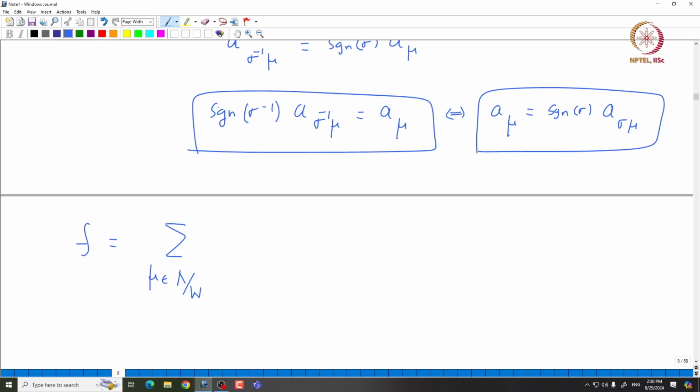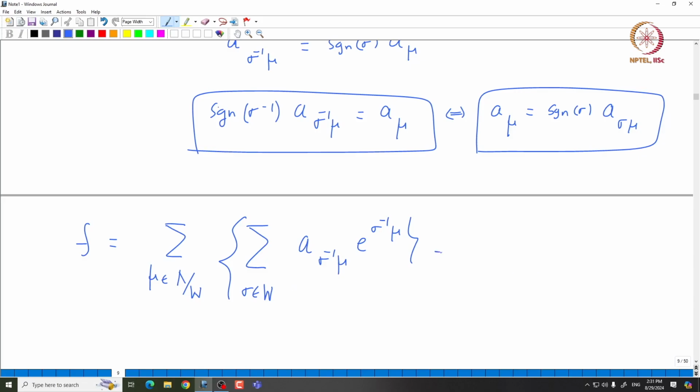You take the first summation from there, then the second summation will be sigma comes from w, sine sigma a sigma inverse mu e power sigma inverse mu. So, what we are doing here is fixing one coset representative and then running over all possible orbits of that mu with respect to w.